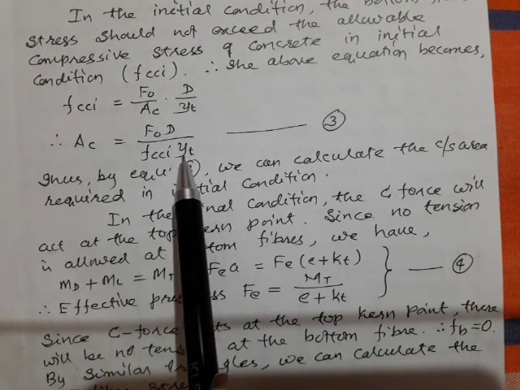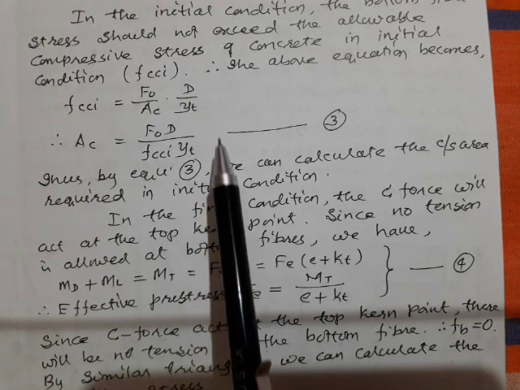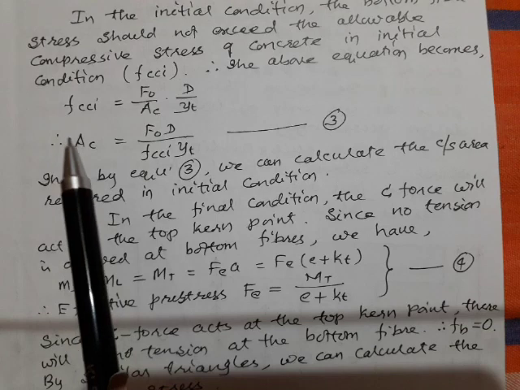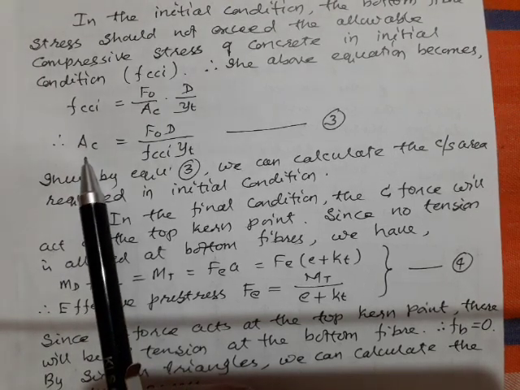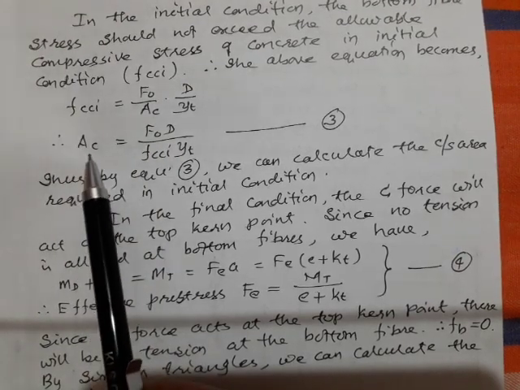YT is your topmost fiber distance. By using this, you can easily calculate the area of concrete required in the initial condition.